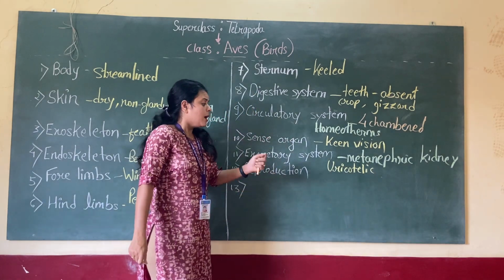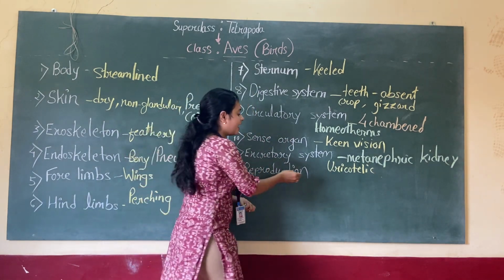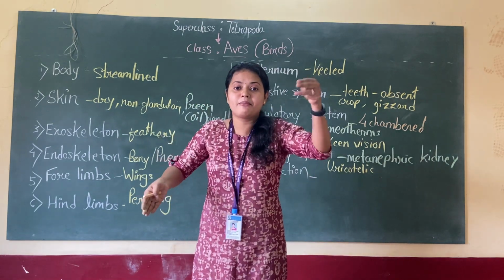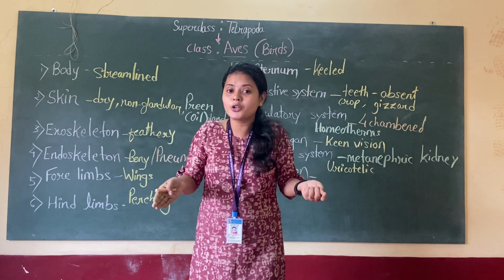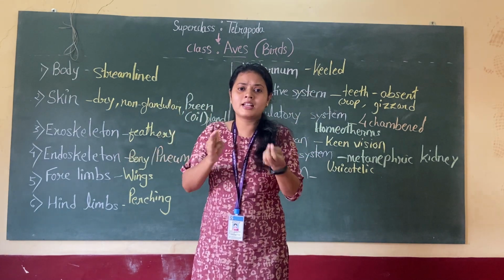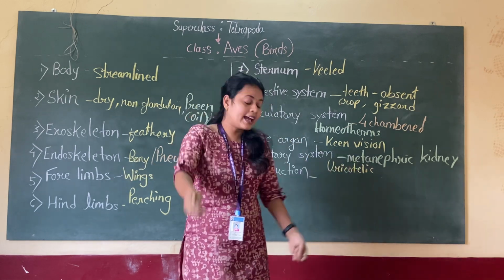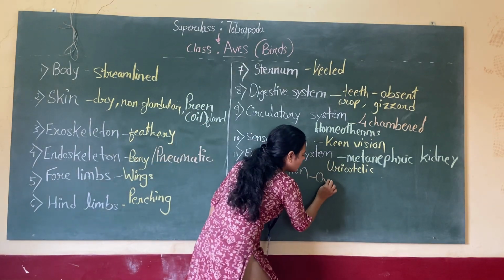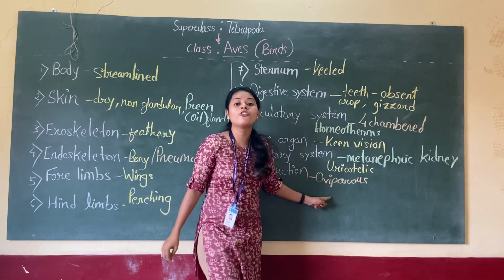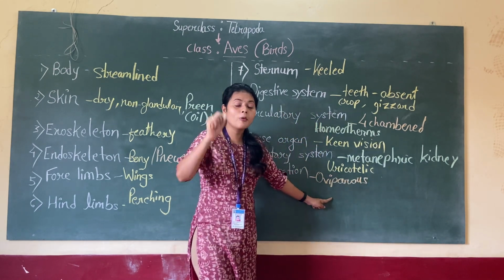Moving to their reproduction, they are sexually reproducing organisms. The sexes are separate. Males and females are different. You must have seen peacock, male peacock, female peacock, right? So male and female sexes are separate. Then females are oviparous. Why oviparous?